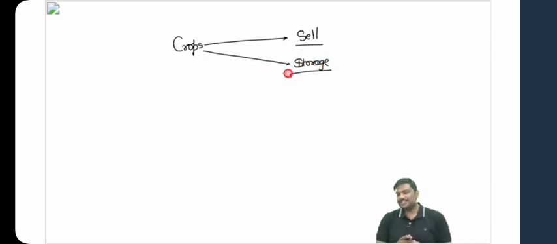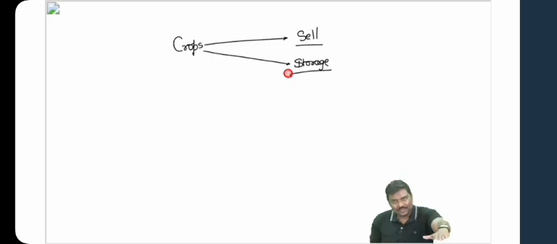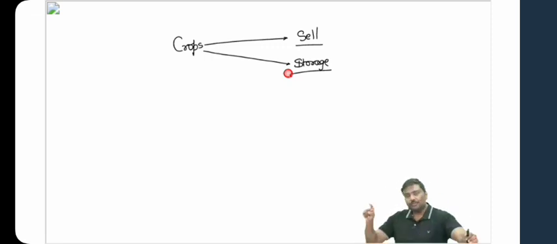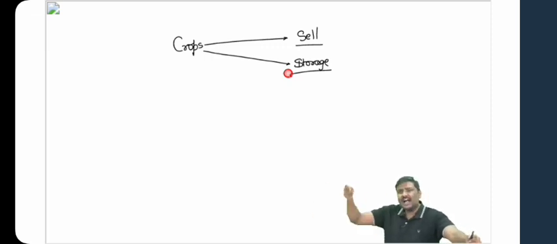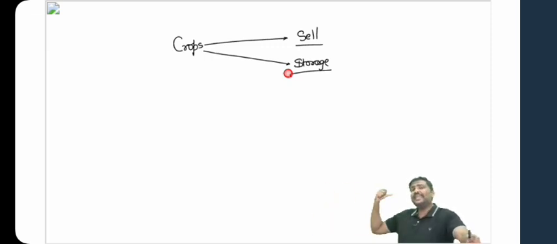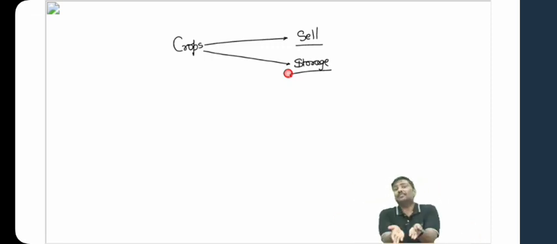Now, when I put it in the storage, I will face the next problem. What is the next problem? I have food grains. These food grains are sitting in the warehouse. Where is the money for me? And I need money. For what purposes? I need to pay for, let's say, education, that is school fees of my children. I need to purchase certain other commodities that are needed for the house. I need to take care of, let's say, medicines for my parents. I need to purchase fertilizers. I need to purchase seeds, etc. That is the problem. In addition, I'll have to pay money even for the warehousing.